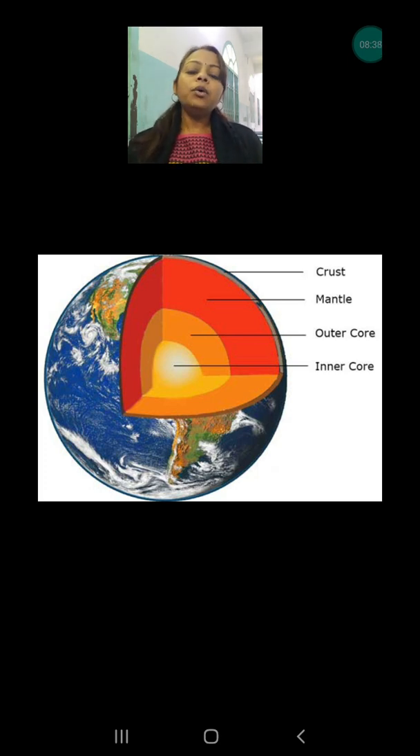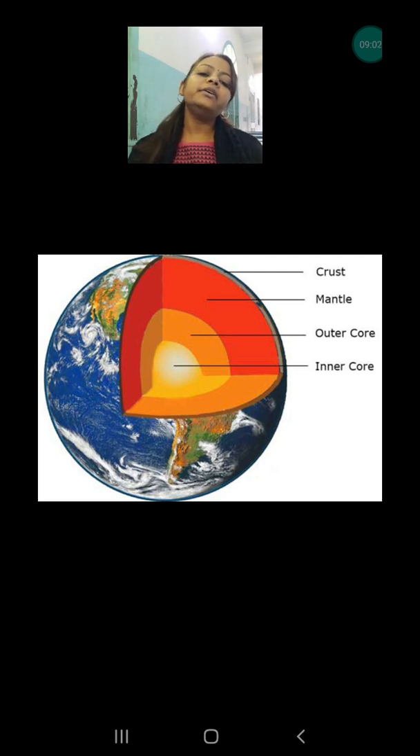Now below the crust is the mantle, and here please be attentive and write the correct spelling of mantle. Many students write M-E-N-T-L-E, but it should be M-A-N-T-L-E. This is the second layer, which is a rich source of metals and minerals. A lot of rocks are also found in this layer.